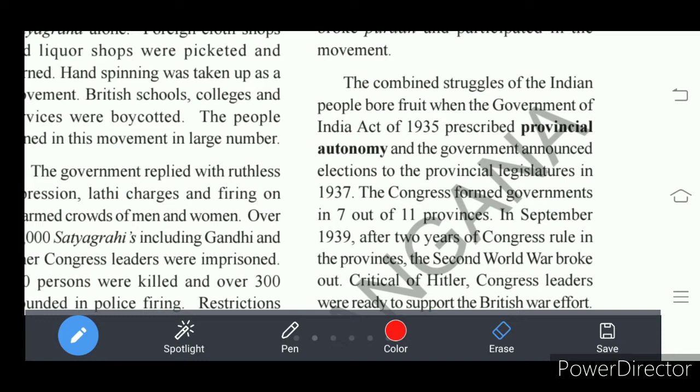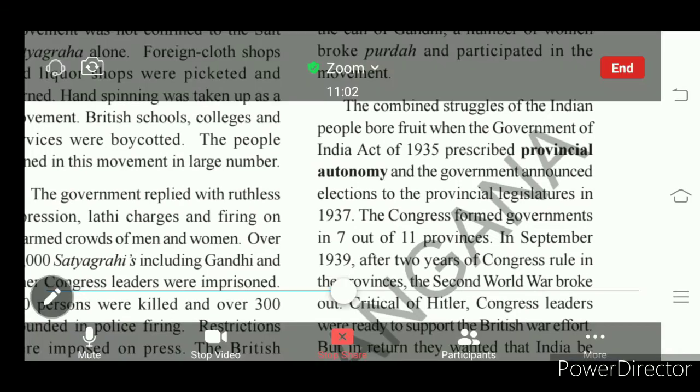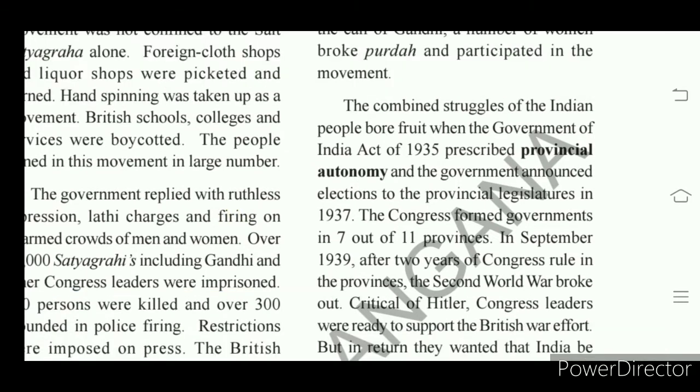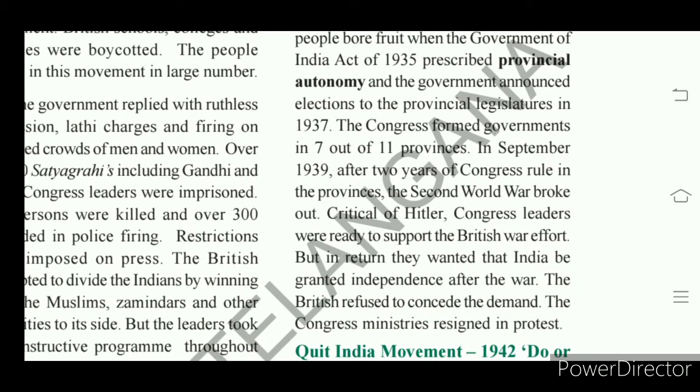So this Government of India Act permitted to conduct elections. So in 1937, in British India, not in India, British India, elections were conducted for the provincial legislatures.